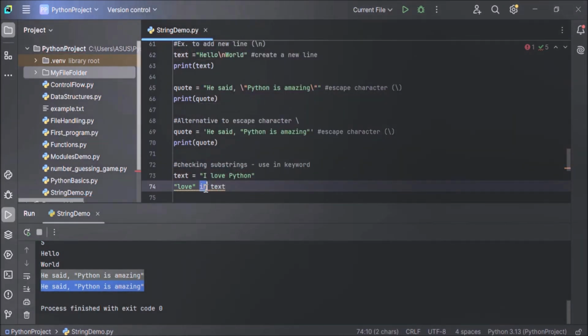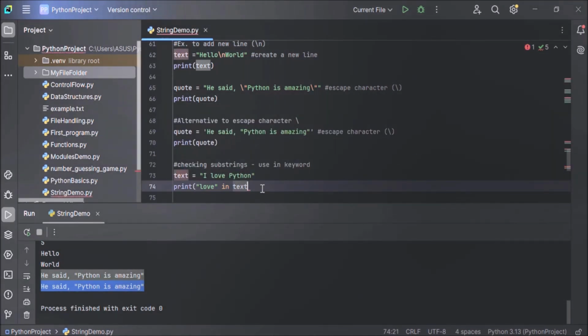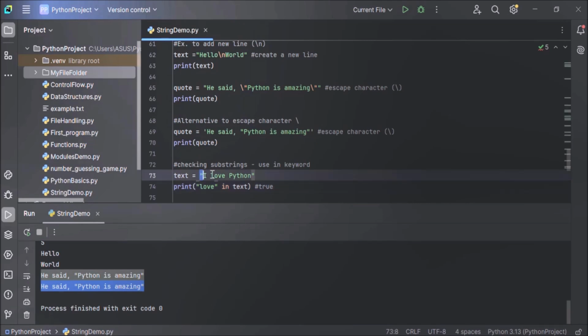This in keyword will return true or false. Now let's print that return value. So take everything inside the print method. Now this statement will return true or false, and that return value will be printed here. And here the output will be true because love exists in the large string, our main string. Love is a substring. Love exists in the main string. So the resultant output will be true.